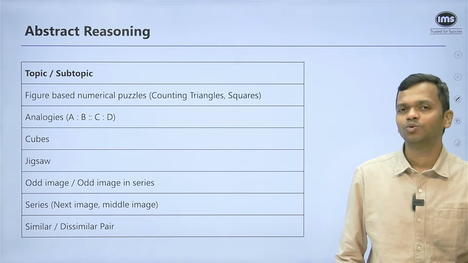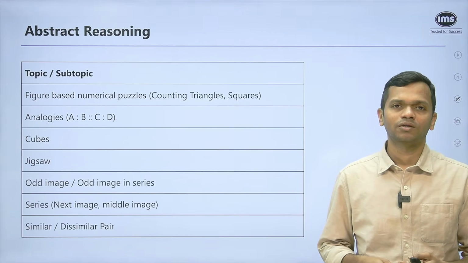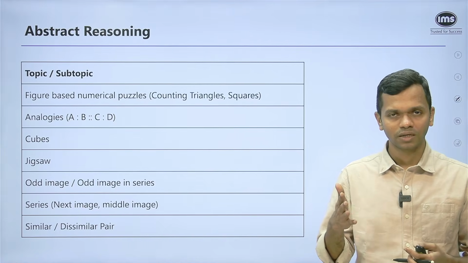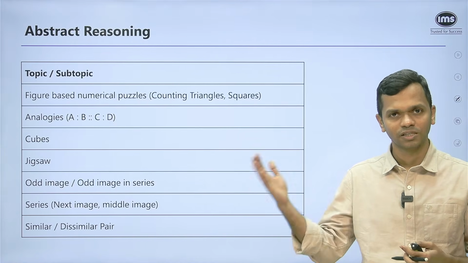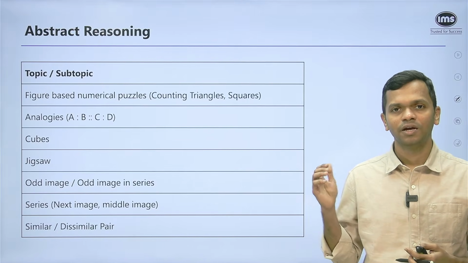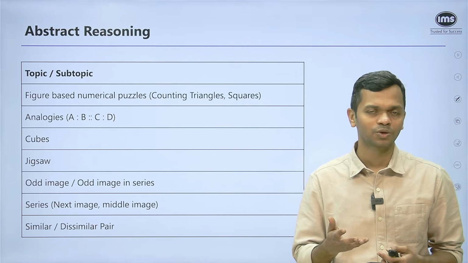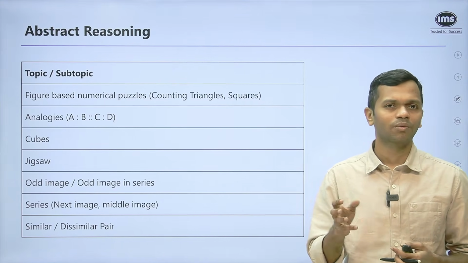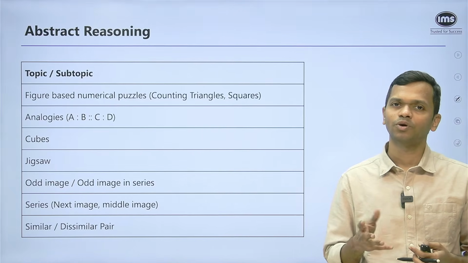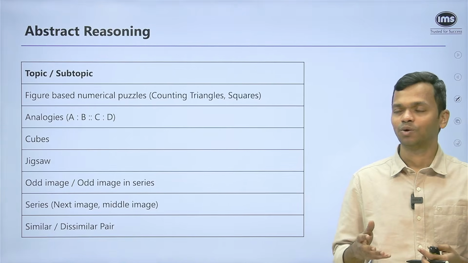Then your questions related to cubes. Now cube questions can be of two types. One is related to a bigger cube being cut, and generally that is something that appears in the logical reasoning section instead of the abstract reasoning section. Here what you will see is that there's a cube and there are numbers or symbols written on the different faces of the cube. So what will come opposite to what? If you are able to spot that, different rotations are given. You have to identify which is the right option.